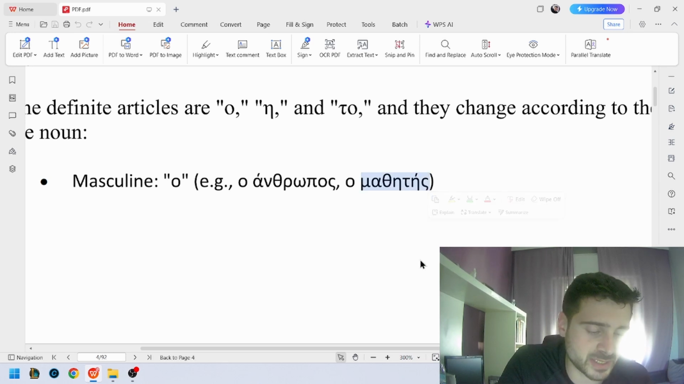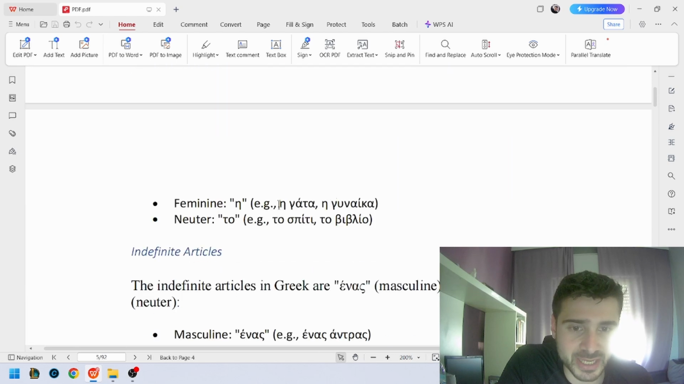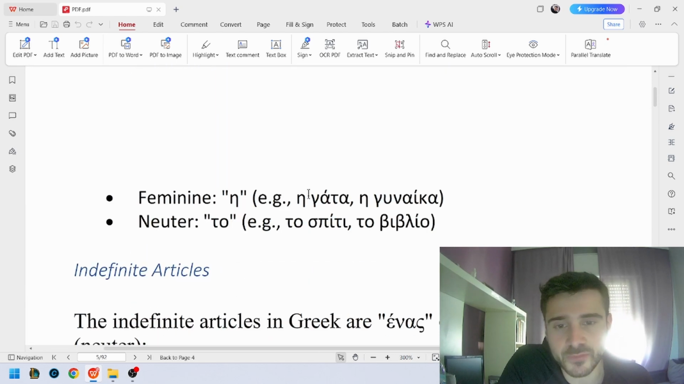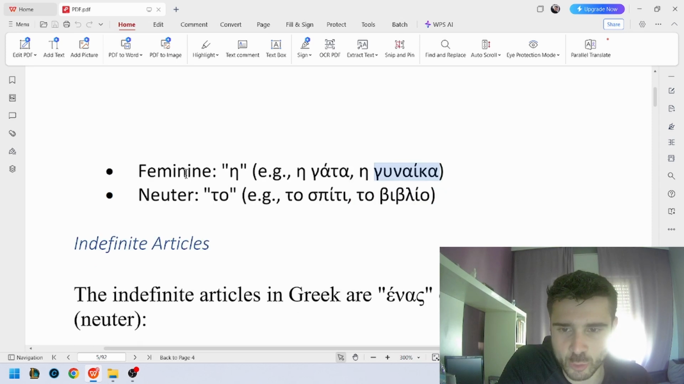If you want to say the student in Greek, the male student, you will say ο μαθητής. Let's see some examples with the feminine article. For example, the cat in Greek is a feminine word, so we will say η γάτα. The woman in Greek also is a feminine word, so we will say η γυναίκα. If you remember the word gynecologist, it comes from this word.